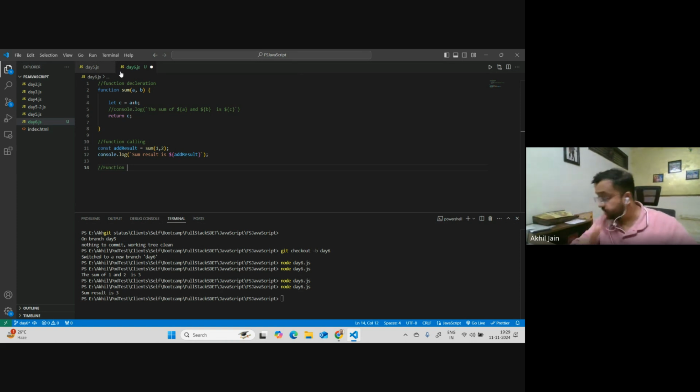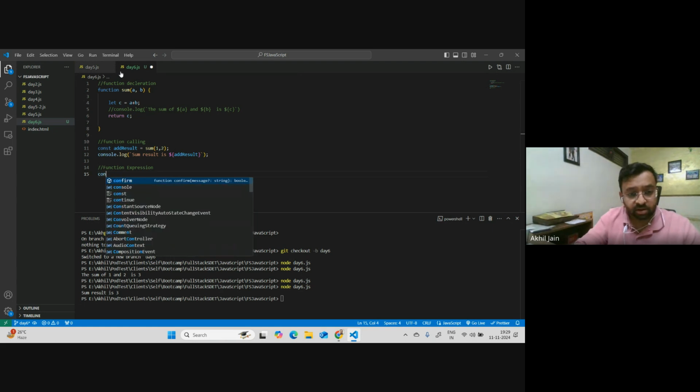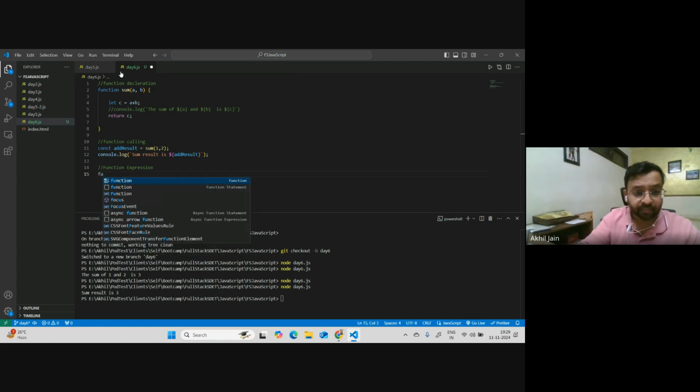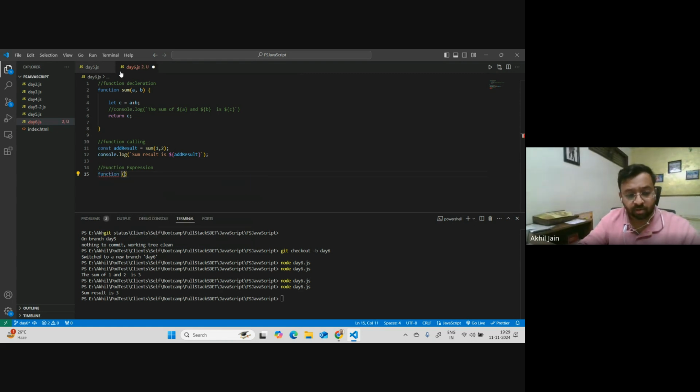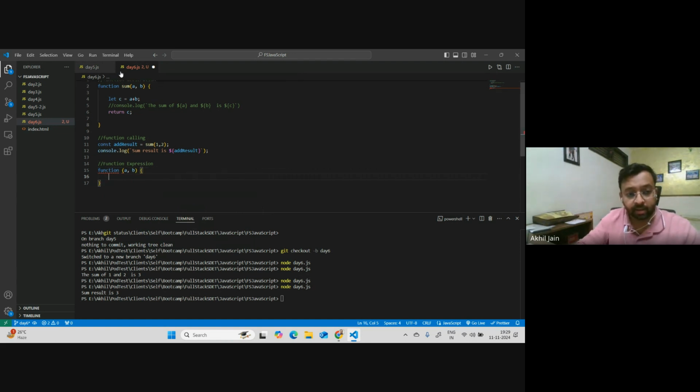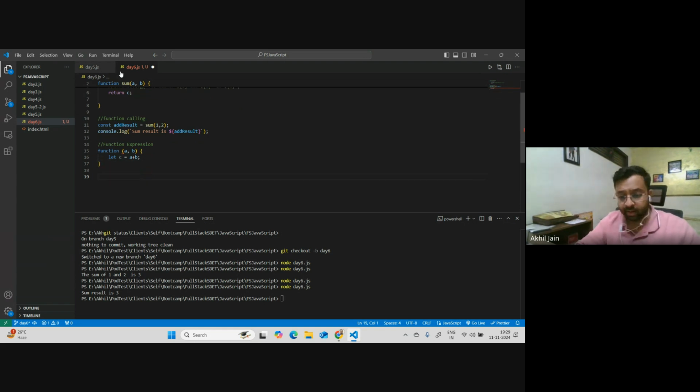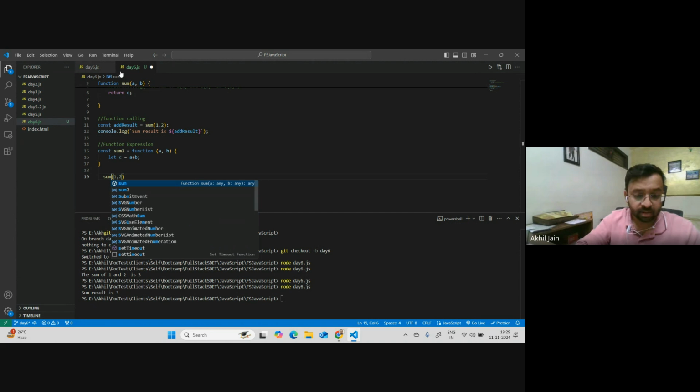Let me call it function expression. I keep forgetting the name. The function expression will do something like this. We'll say const. First of all, let me get a function, and I will accept two inputs, a, comma b, and I'll provide a value equals to a plus b. Exactly the same stuff, and let it be this way. Now I want to call this, let's say I want to add 1 and 2 again, but I need a name to it. So what I'm saying is, just go there and say, let's say sum 2, like this.